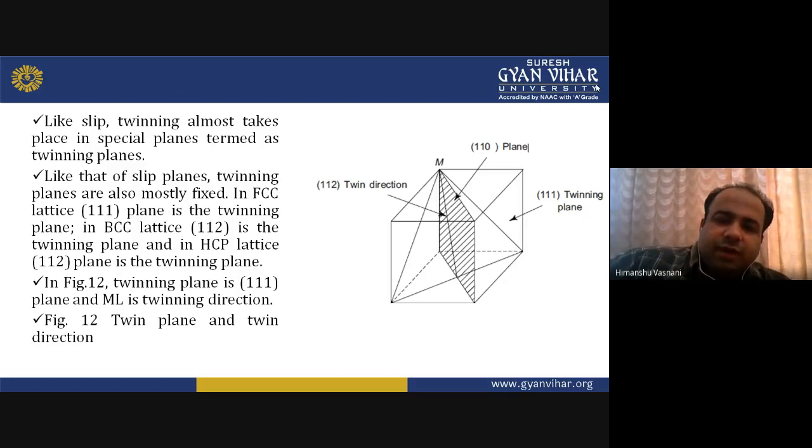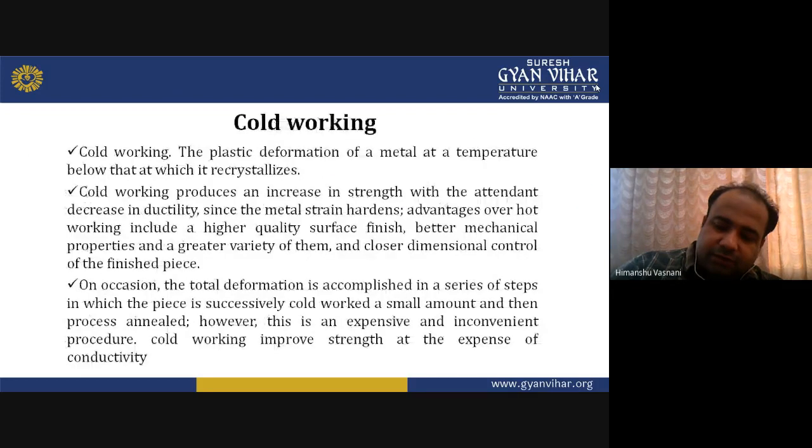So we have data, and the experimental results have been shown in front of you, depicting all the planes and the diagrams also. Then we move to the topic of cold working of materials or metals.